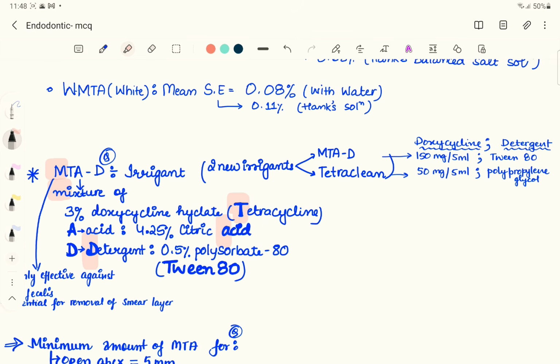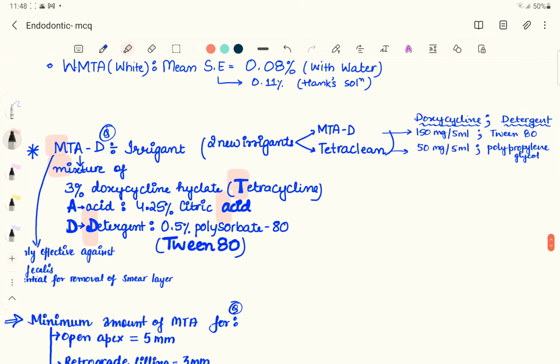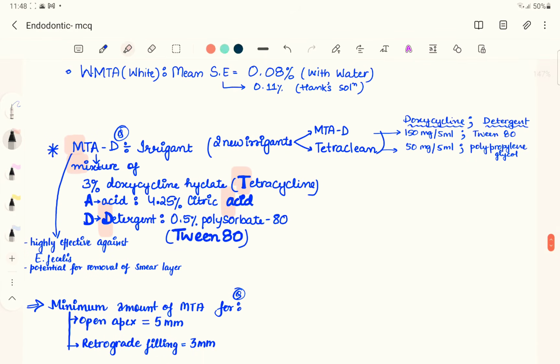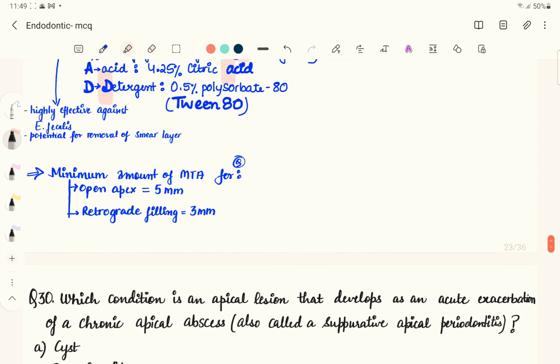So as we know, the MTAD contains 3% doxycycline. So the dose of doxycycline in MTAD is 150 mg per 5 ml. And the detergent which we have used in MTAD is Tween 80, which is 0.5% polysorbate 80. While on the other hand, the other irrigant, TetraClean, contains only 50 mg per 5 ml of doxycycline and polypropylene glycol as the detergent. So that's the difference between MTAD and TetraClean. Both are new irrigants. And this MTAD is highly effective against E. faecalis. And MTAD has got the potential for smear layer removal.